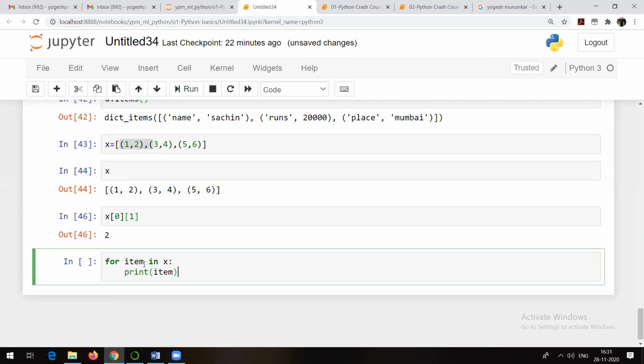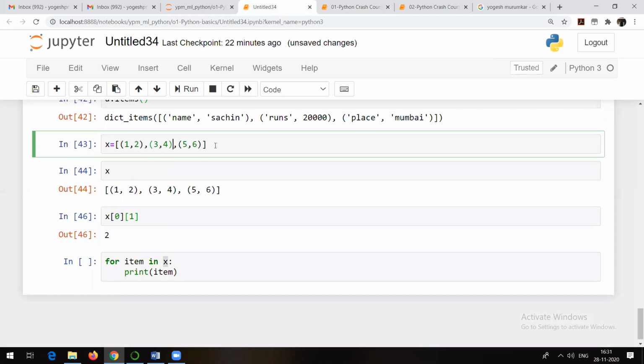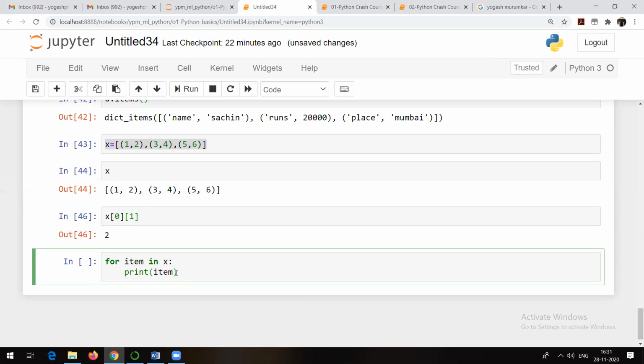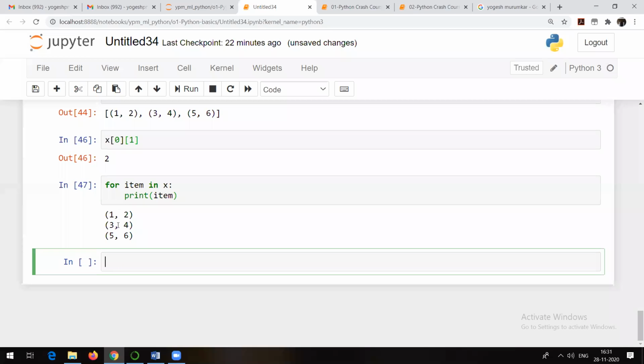So for some variable in X, print that variable. What is it going to do? For some variable in X, what do we have? In X, we have this particular thing, right? So it is just going to print 1, 2, 3, 4, 5, 6. Now there can be different questions. What if I want only 1, 3, and 5?